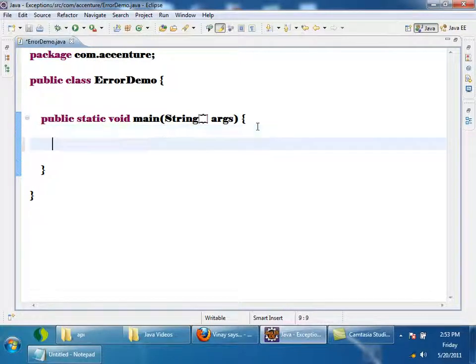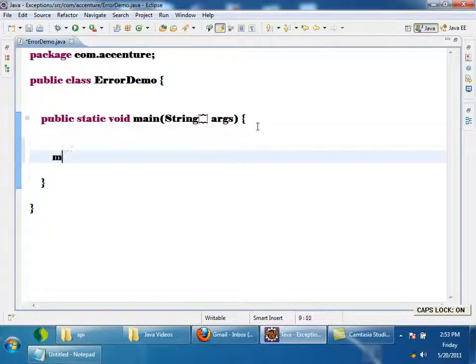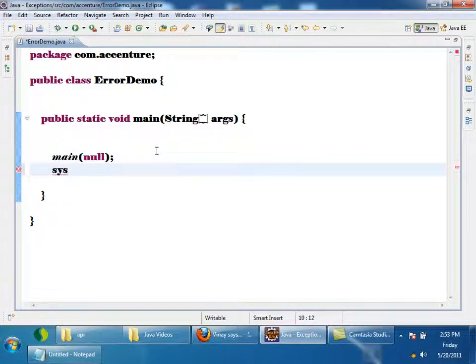See here, I am calling main inside main. Now I'll run it. Okay, I'll print some system.out.println after main.